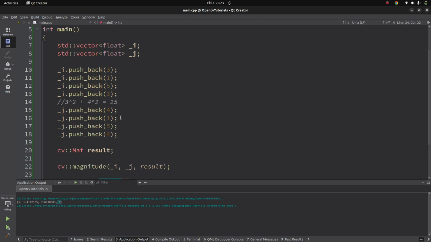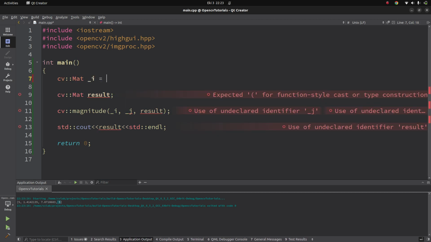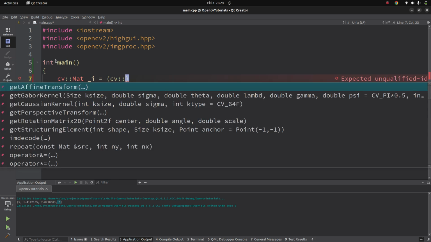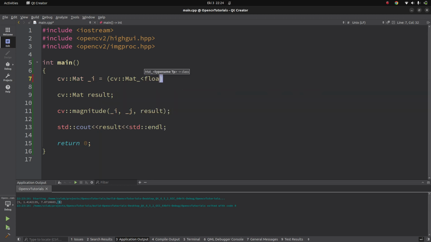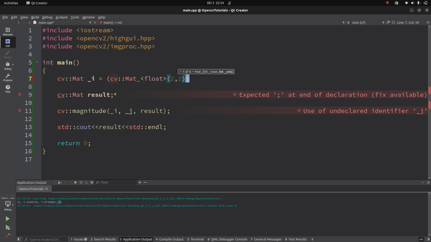We can also define Mats instead of float vectors. Let's define some Mats. Let's call this I again, with Mat of type float, and let's define a 2 by 2 Mat for starting.